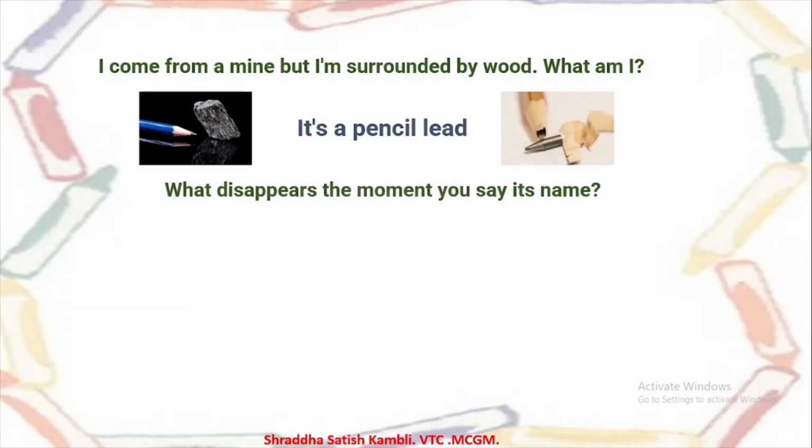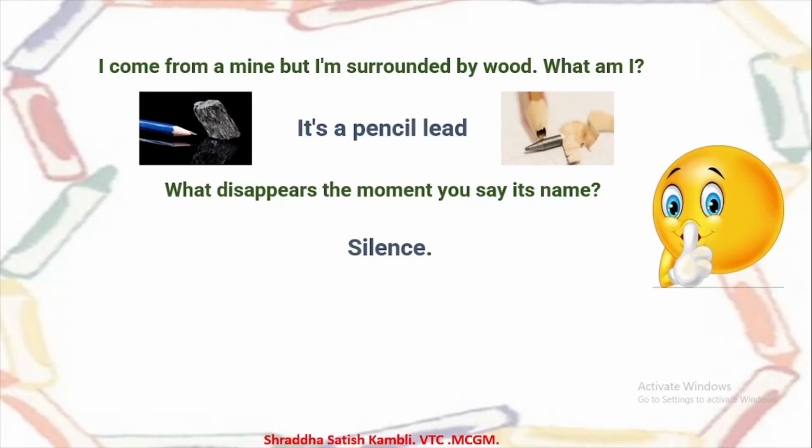What disappears the moment you say its name? So when you call it out, it disappears. So what is this magical thing? The moment you call it, it disappears. What is it? It is nothing but silence. Because the moment you open your mouth and say something, even if you say the word silence, then that silence disappears. Okay? So the moment you open your mouth and you say its name, that is, you say the word, it disappears. And that is the silence which was there.